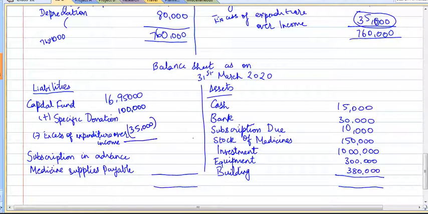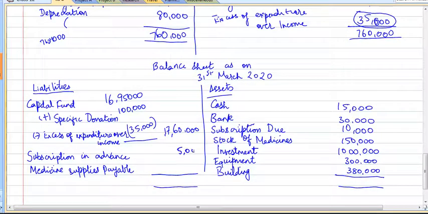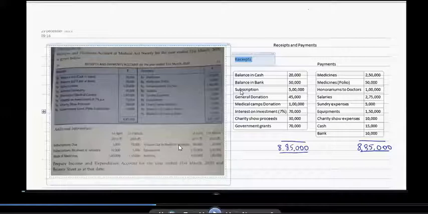So what is the closing capital fund we get? It is 17,60,000, which is the closing capital fund. And other liabilities: subscription in advance, closing balance of 5,000, and amount due to the medicine suppliers of 1,20,000.